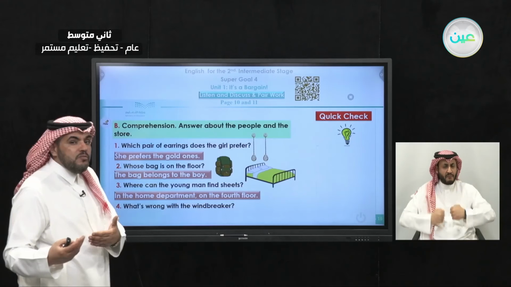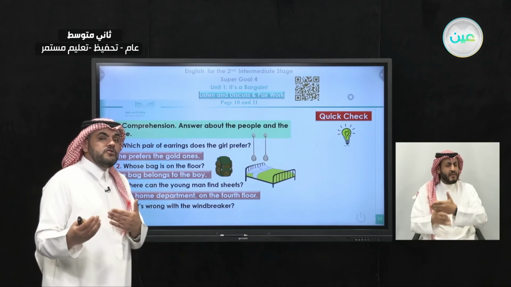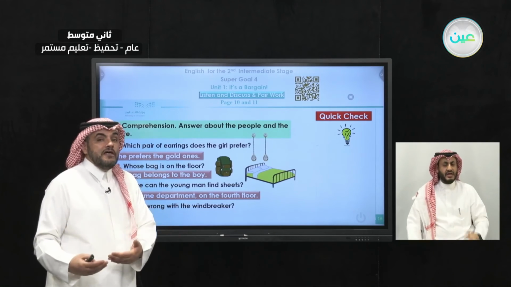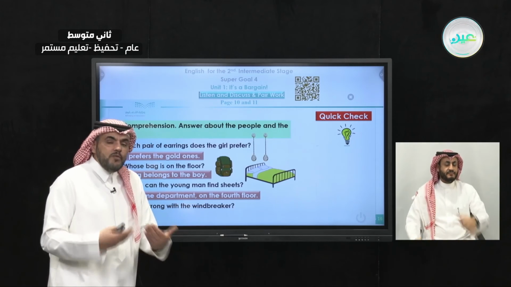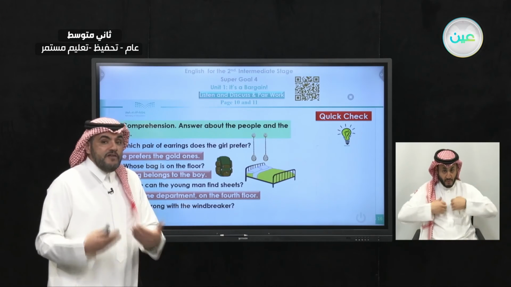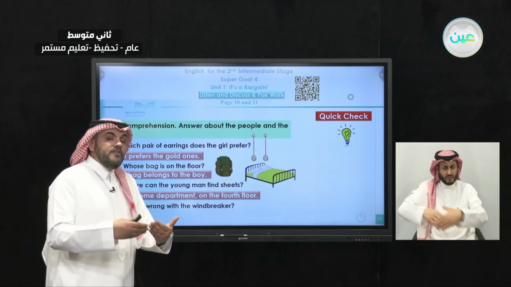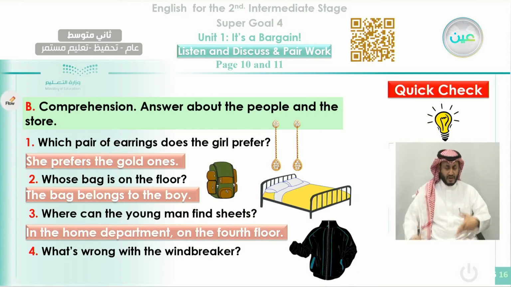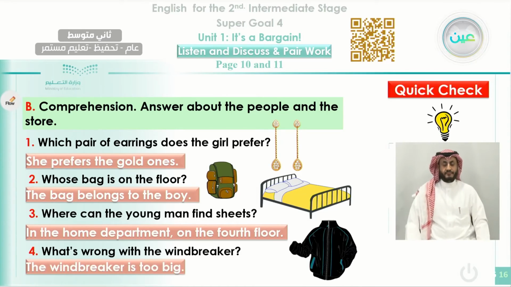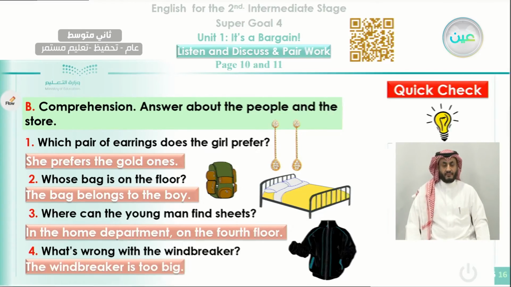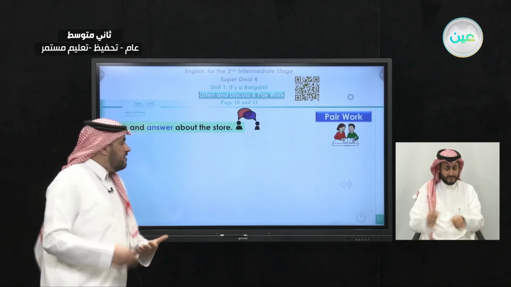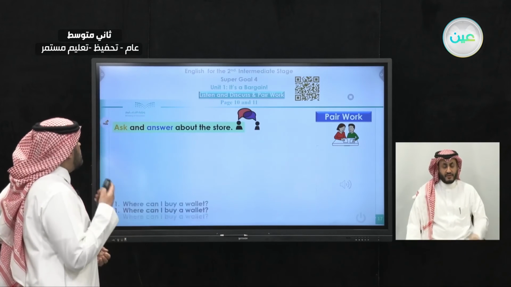You remember the two boys when they tried to put on one of the windbreakers, and the other guy told his friend that it is too big. Okay, he didn't say very big, but more than that, he said it was too big. So this is the windbreaker, and the windbreaker was too big for him. Also in the pair work now, that is what you need to practice by making a conversation. Ask and answer about the store.